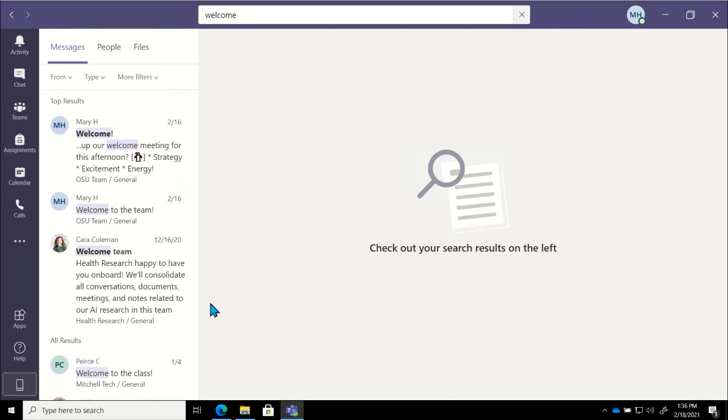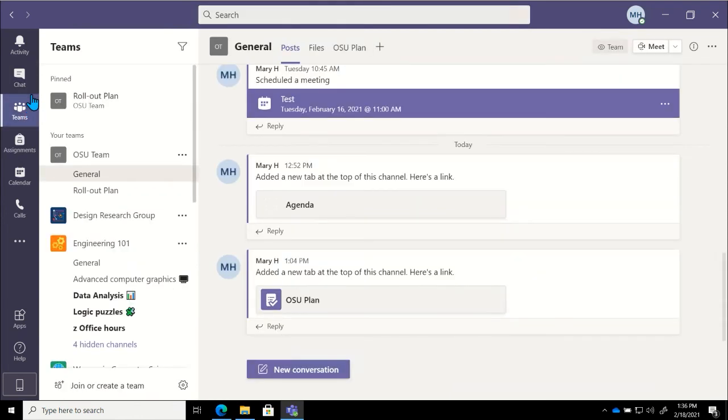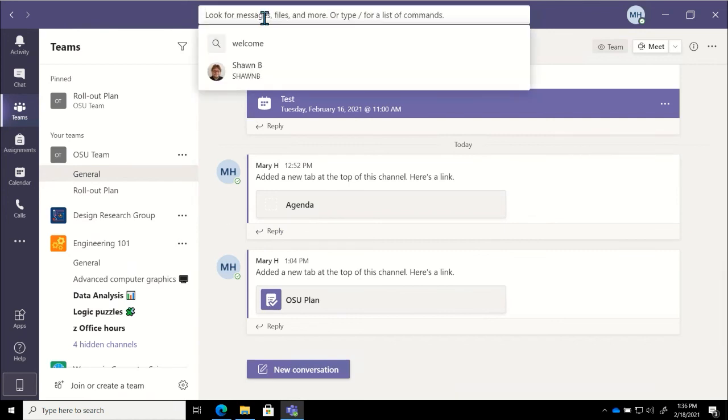Here is a different option for searching that I also like to call out. If I am looking at a particular team and what I'm looking for I know exists inside of this channel, I can do one of two things. I can use a keyboard shortcut, which is going to be the Control key and the F key. Well, we'll see. It is not going to let me do that right now. That's okay. Or I can come up to our search bar, which is also our type of command bar.